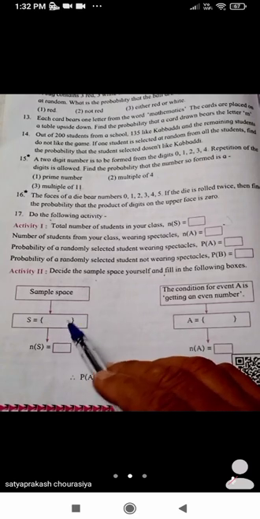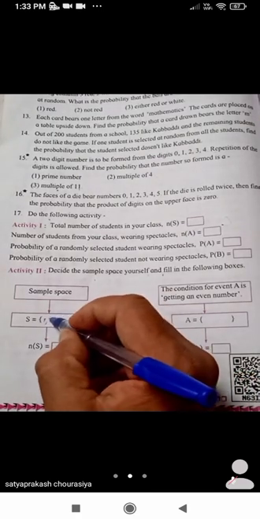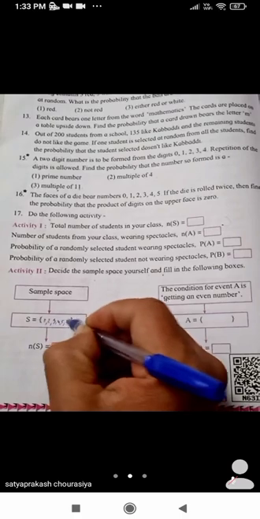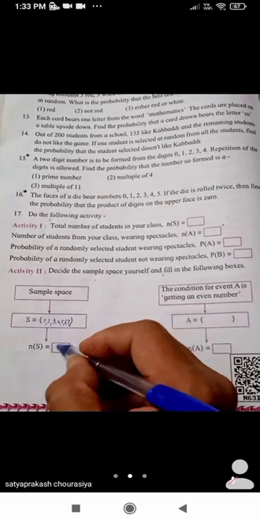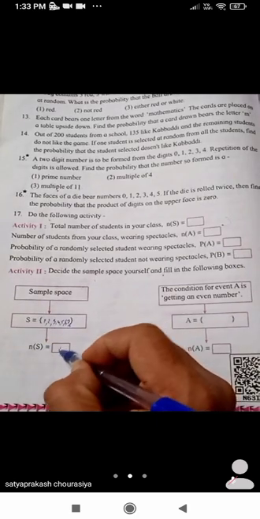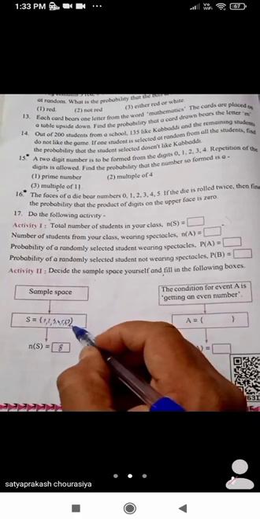So here, on your own, you have to write down the numbers or letters, then you have to write down the NS. Now the condition of event A is getting an even number. Suppose you have taken the numbers 1 2 3 4 5 6 7 8. So the number of sample points in the sample space will be 8 because you have taken 1 to 8 numbers.